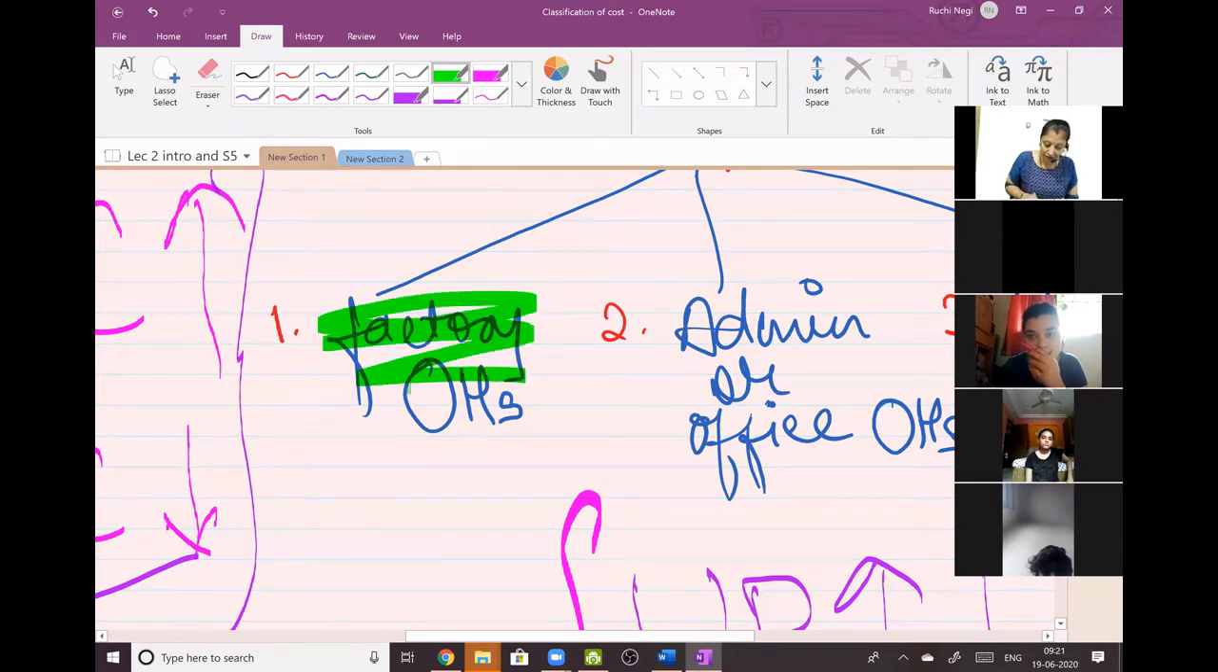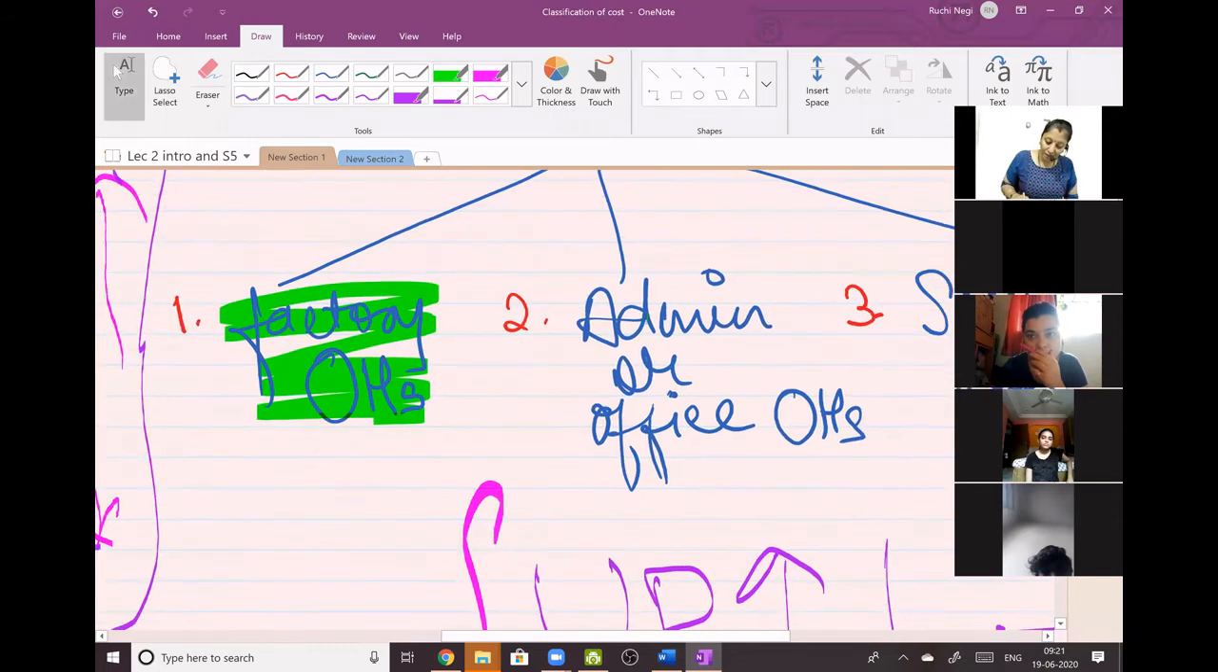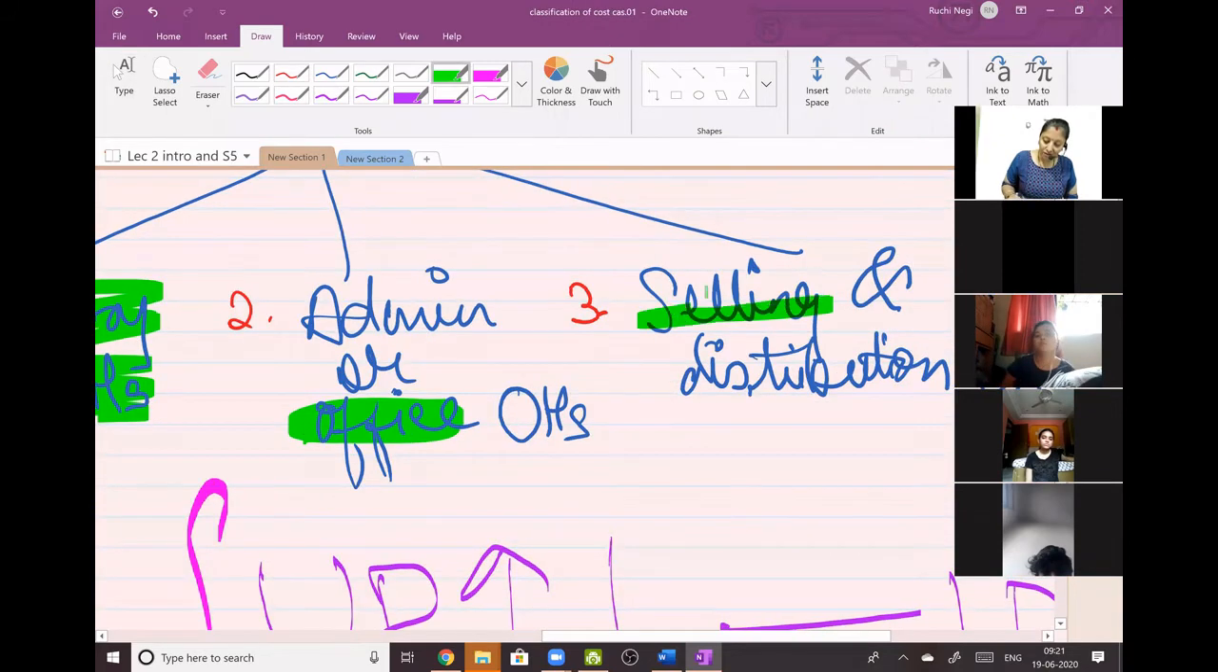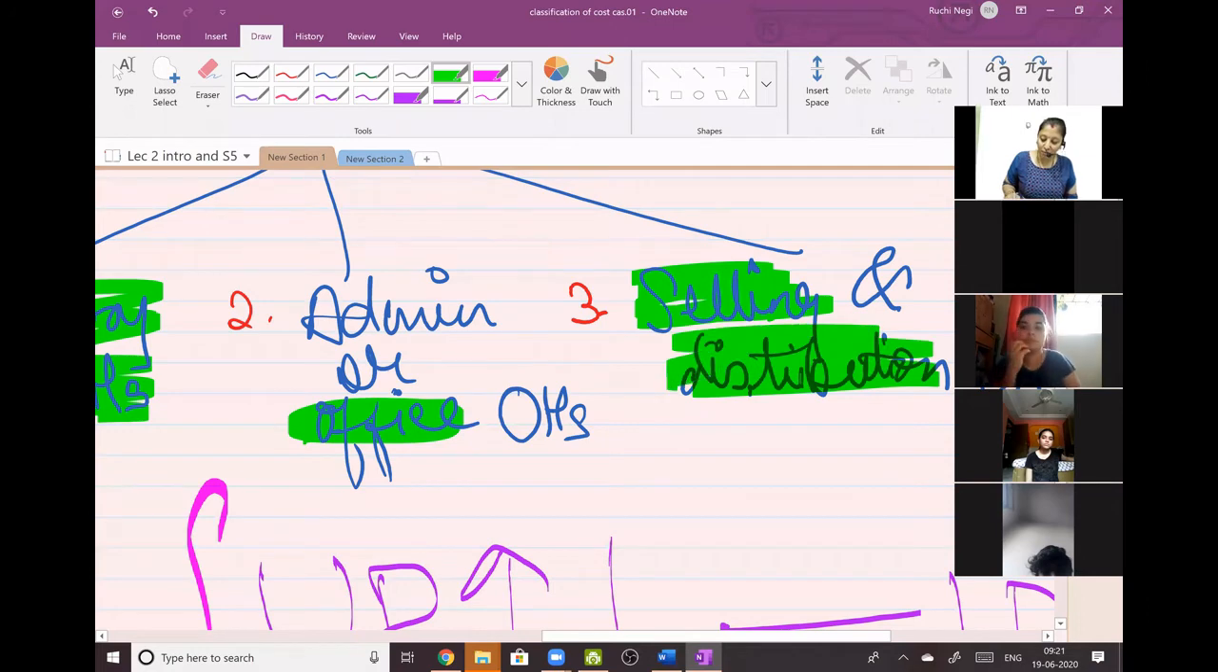Factory overheads. Let us speak about this. Then I will speak about office overheads. And last today, before winding up the session, these three aspects we are going to complete today. Okay?